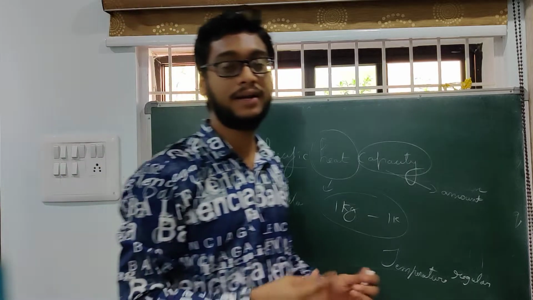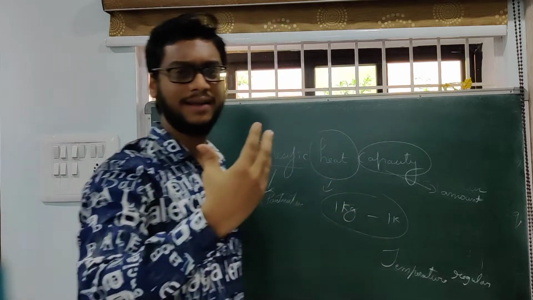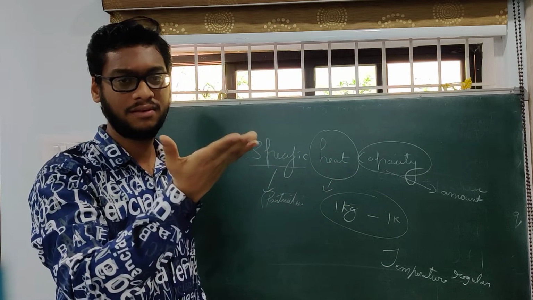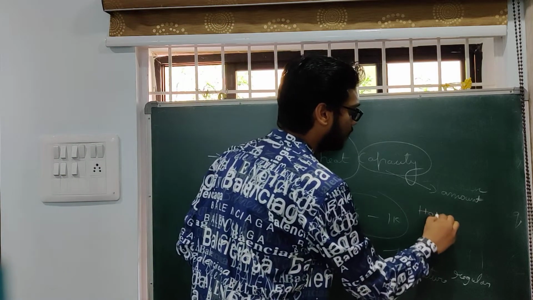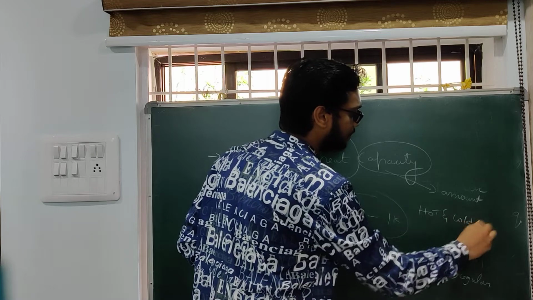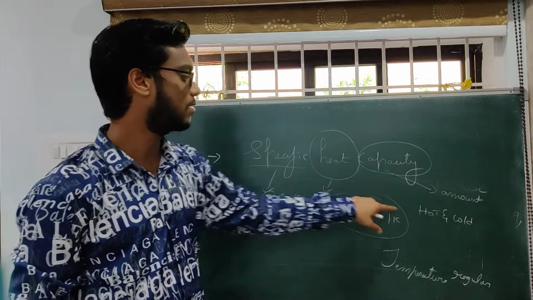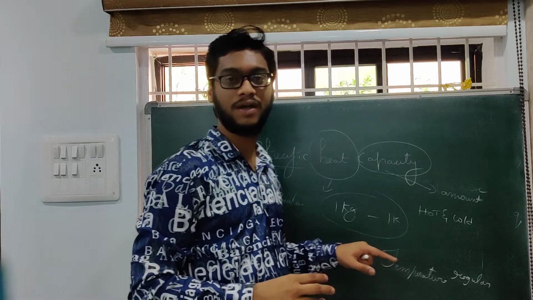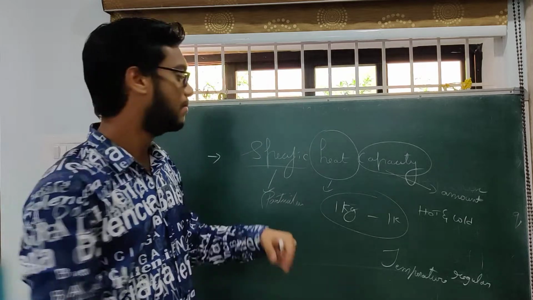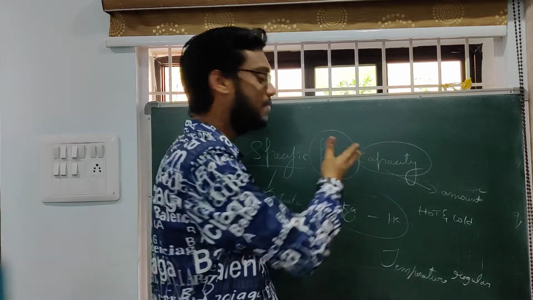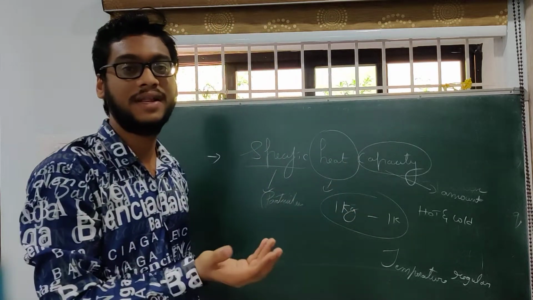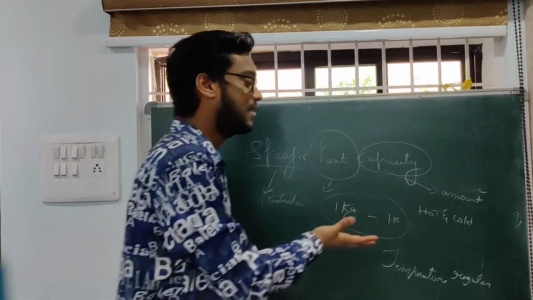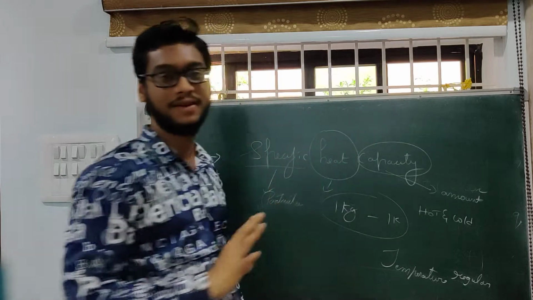Temperature regulator is one term where your heat may increase or decrease, nothing but hotness and also coldness. So hot can also be and cold can also be; it may increase or it may decrease. But mostly we prefer the amount of heat required to change the temperature by one unit, which is called the specific heat capacity generally.